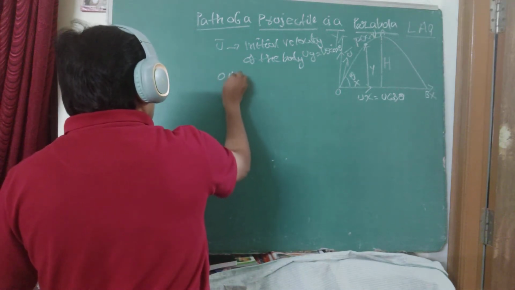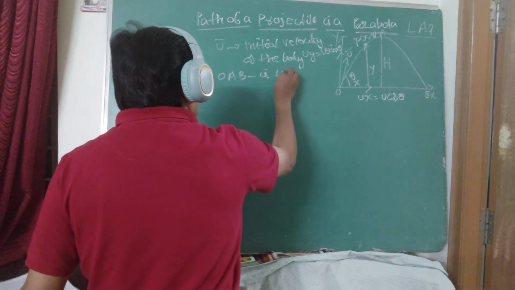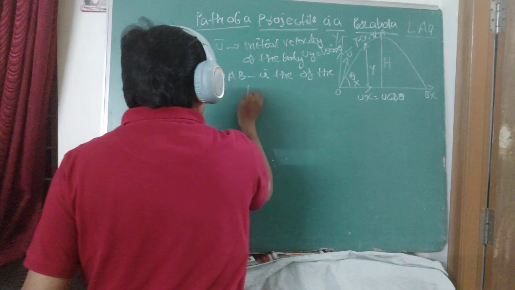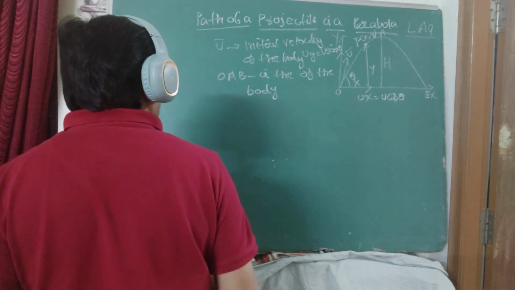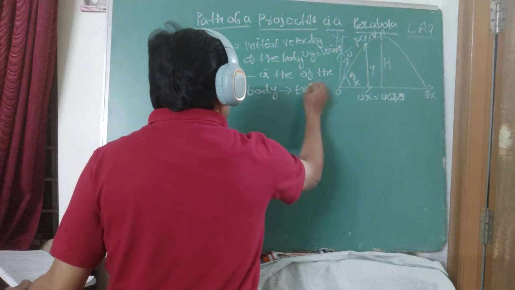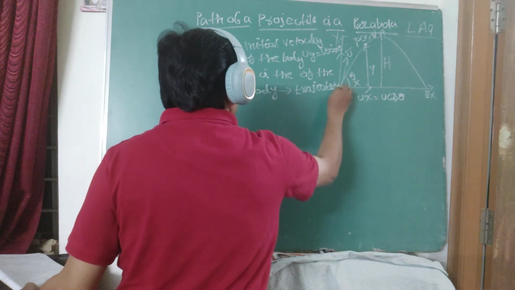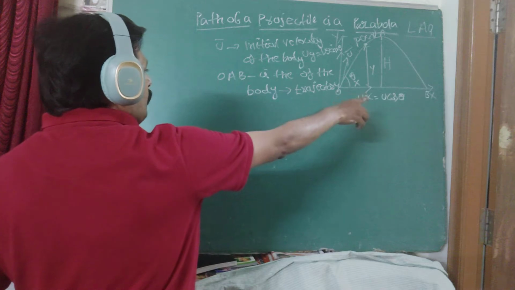OAB is the path of the body. What is the form of this path? The form of trajectory. It touches the ground at point B.